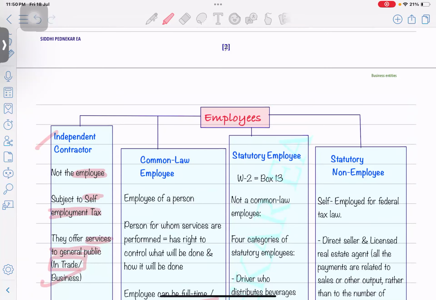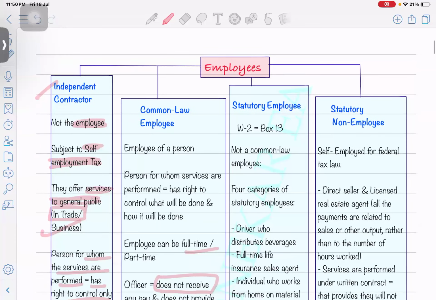Now, next is the statutory employee. Statutory employee means what? Let's say I am going to give you a W-2, but I'm not going to deduct your Medicare and Social Security. There will be a box number 13 on your W-2, which I need to elect.